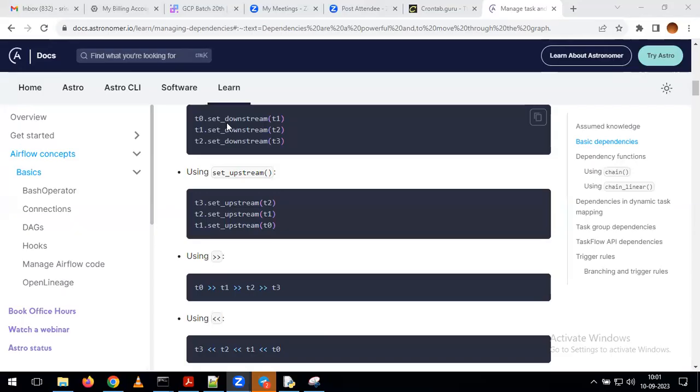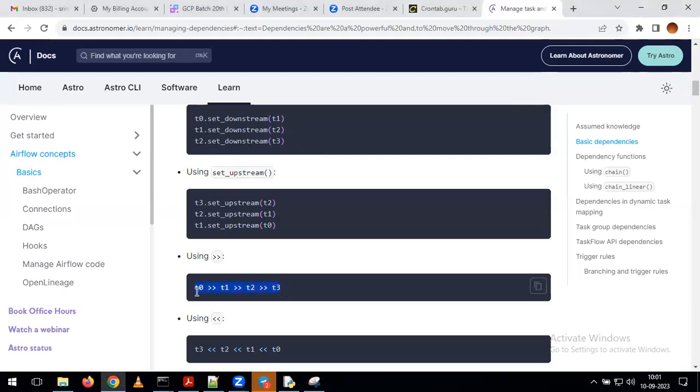What is the meaning of T0 dot set downstream of T1? It is nothing but T1 having the dependency on T0. Second statement, T2 has the dependency on T1. T3 also has the dependency on T2. But instead of typing this many lines, if you want the simplified option, we can go for this approach.